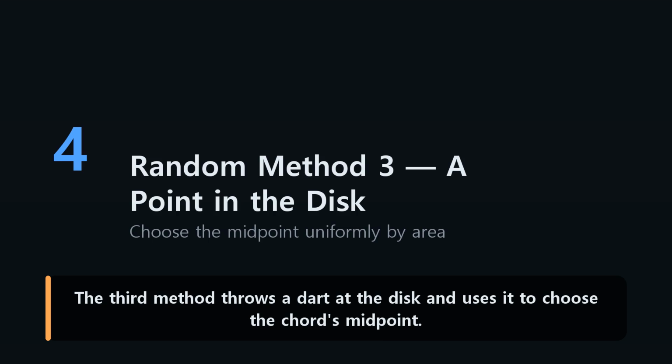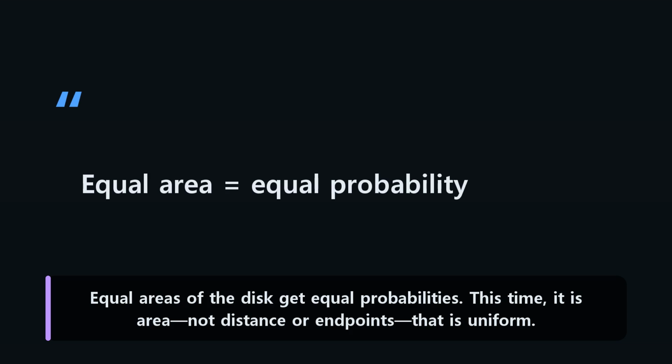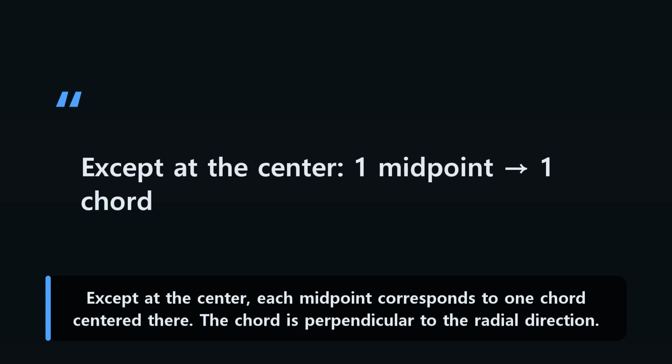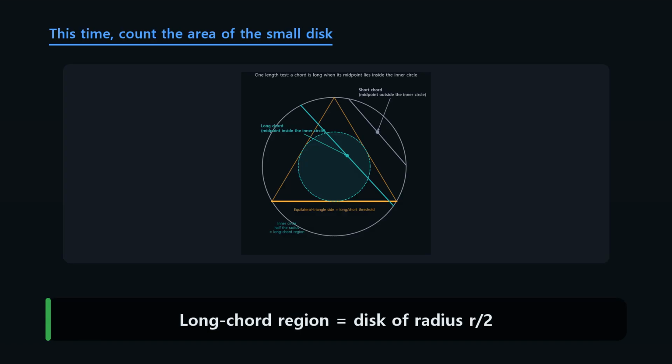The third method throws a dart at the disk and uses it to choose the chord's midpoint. Equal areas of the disk get equal probabilities. This time it is area, not distance or endpoints, that is uniform. Think of the dart's landing point as the chord's midpoint. Except at the center, each midpoint corresponds to one chord centered there. The chord is perpendicular to the radial direction. For a long chord, the dart must land inside the smaller disk whose radius is 1/2 of r.